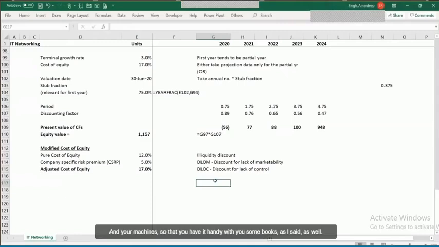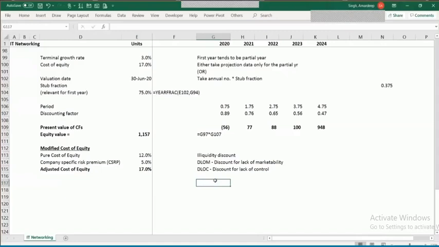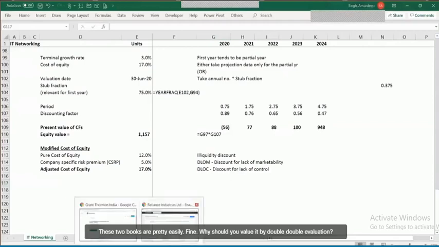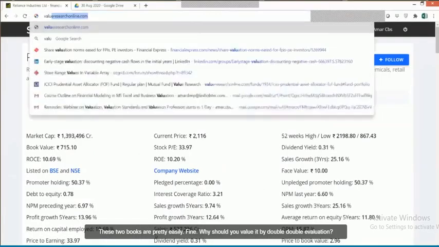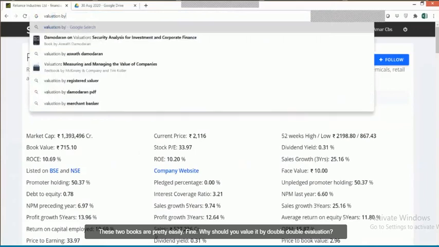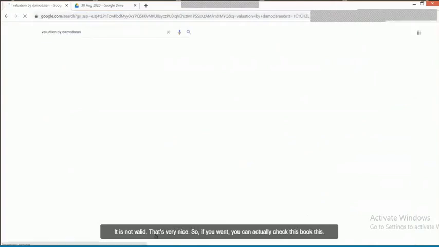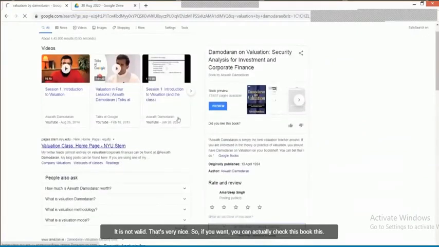Some books, as I said: Aswath Damodaran has a book called Investment Valuation, and there is one called The Dark Side of Valuation. These two books are pretty good. Damodaran on Valuation you will easily find. Here it is. Damodaran on Valuation is a very nice book, so if you want, you can check this book.